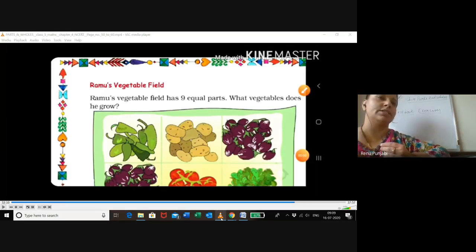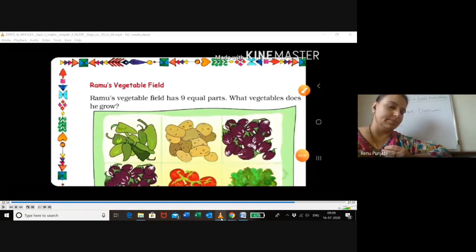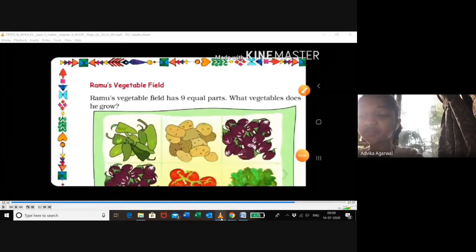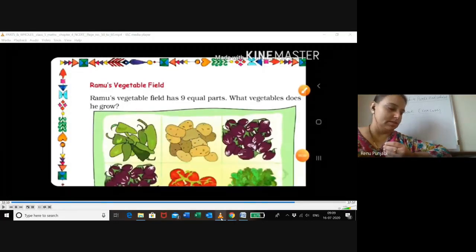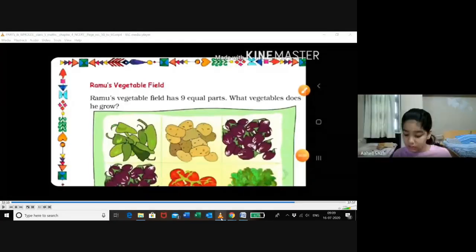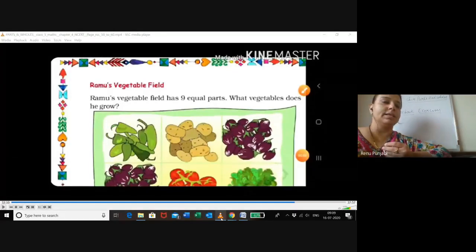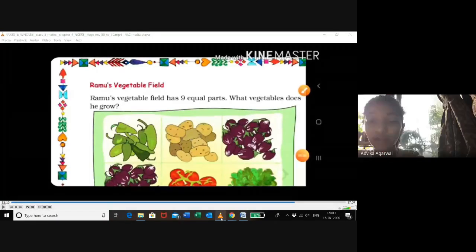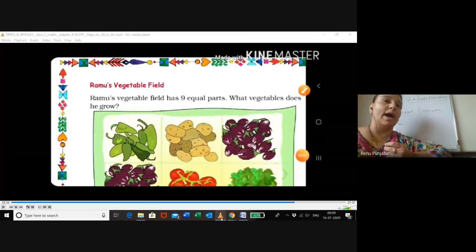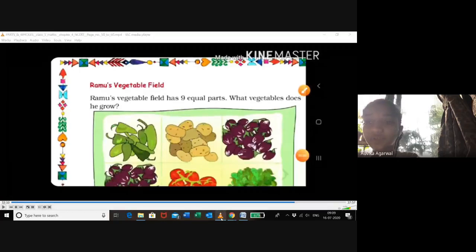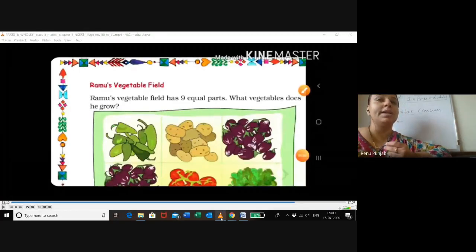How many equal parts of the field has he made? 9. How many equal parts does he have tomatoes? No, I am asking how many total parts of his field. 3 upon 9. I'm asking only the total parts. Your fraction is 9, right. Yes, 9. Why am I asking for the 9? Because we want the denominator also. Now tell me, what is the fraction of tomato?